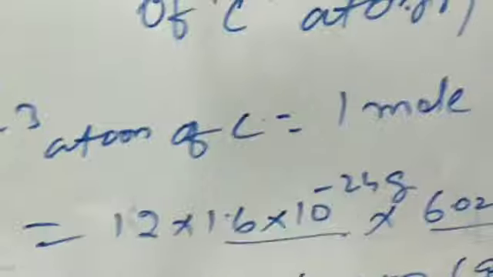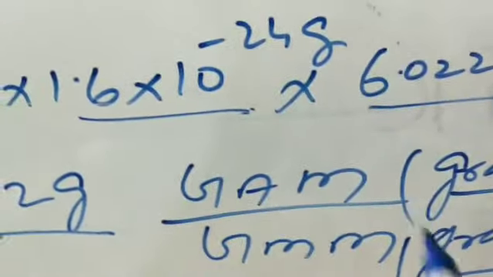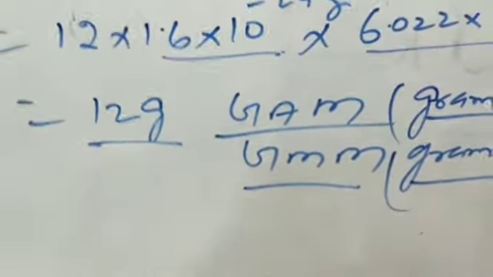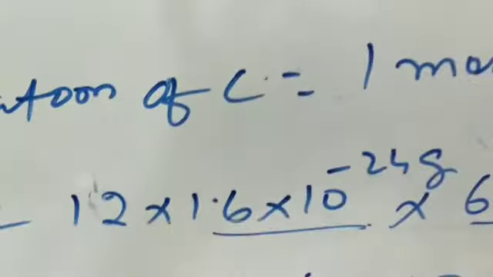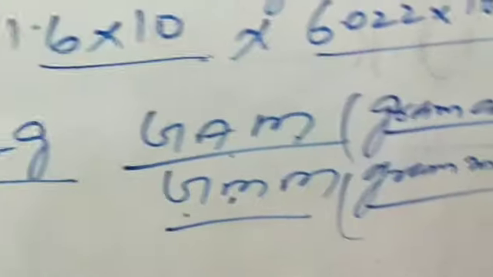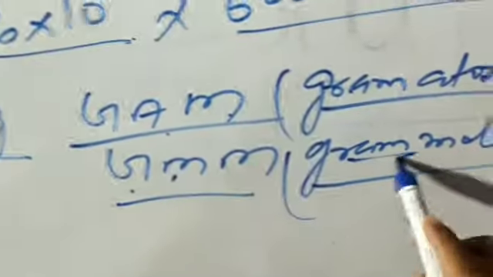Yeah, it is also called GAM. What is the full form of GAM? That is gram atomic mass. Yeah, it is also known as GMM. What is the meaning of GMM? That is gram molecular mass.